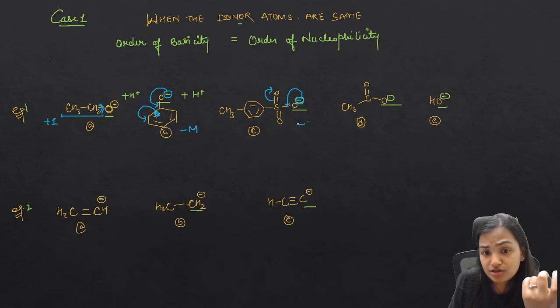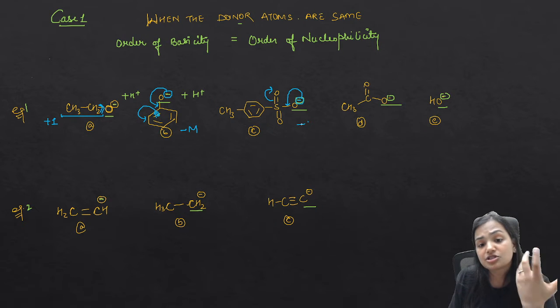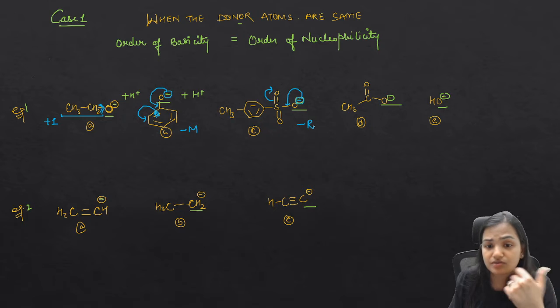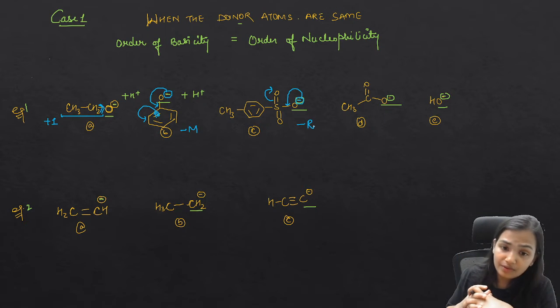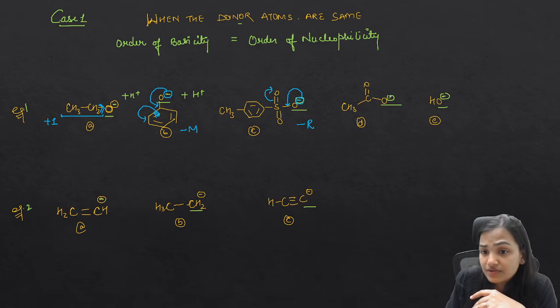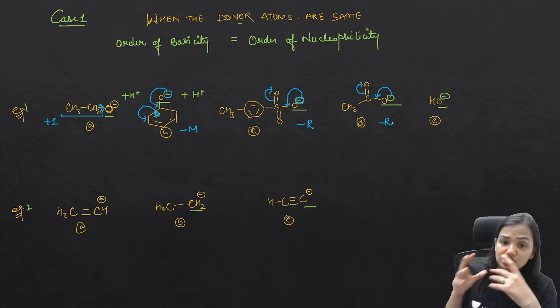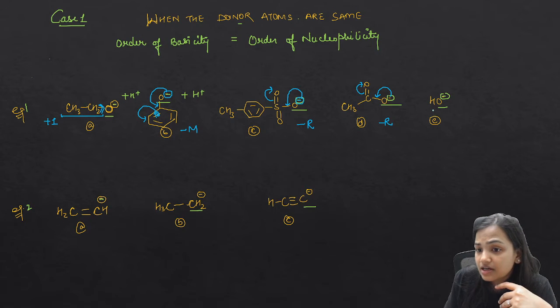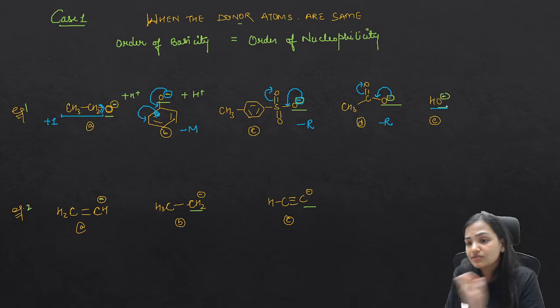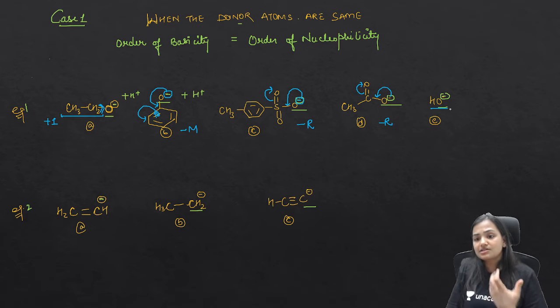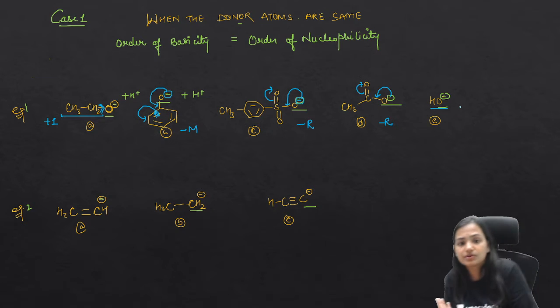This is also a resonance stabilized species, with a minus R effect. Here also there is a minus R effect and the species is resonance stabilized. Now this is HO negative, where hydrogen is simply a reference atom.